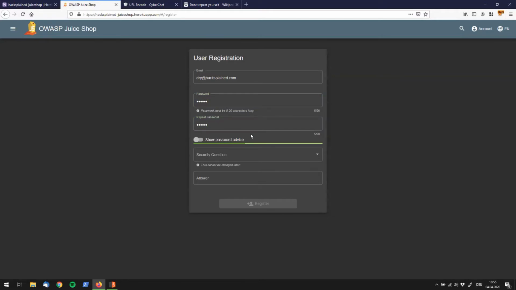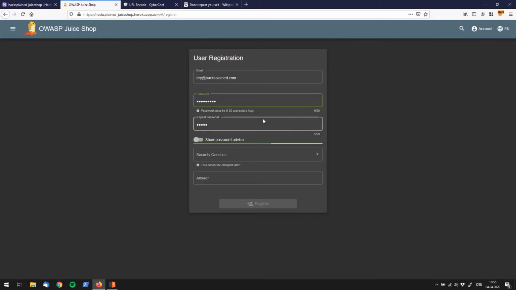So now they say the passwords are equal. Let's see what happens if I put down another one right here. It says passwords do not match, which makes sense because I have one character more in the repeat password section, right? What happens if I jump up to password again and fire in another time ASDF?